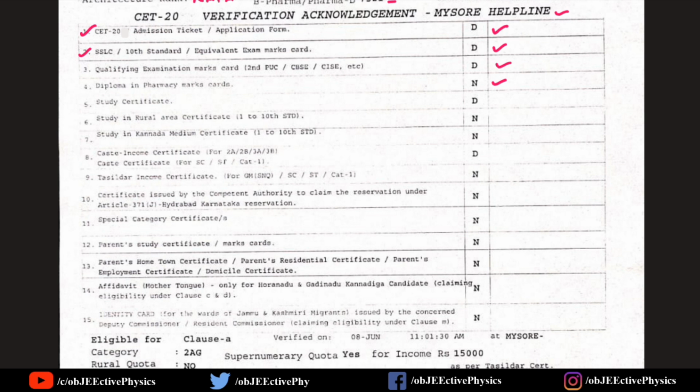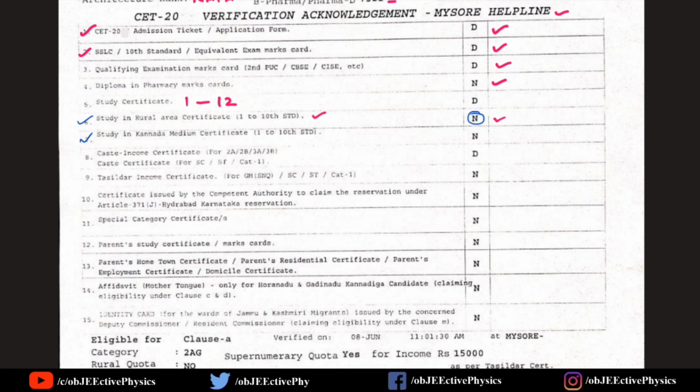Study certificates are mandatory from 1st to 12th standard, with attestation. Sixth point, study in rural area certificate, that is 1st to 10th standard. If you want to claim a rural reservation in the seat allotment, you should have studied all 10 years, first standard to 10th standard, in rural areas.